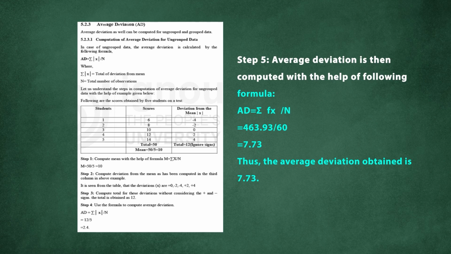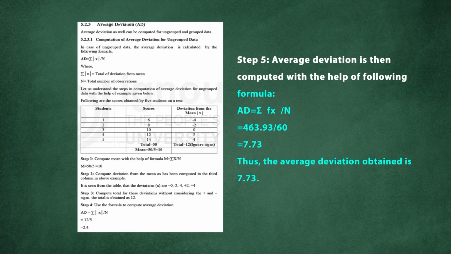And again we do the same thing: we subtract the mean score from each of the middle scores of the class interval, and we get another score, and we multiply by f, which is the frequency, and we get fx. Here the x is the small x, which is the deviation from the mean. So the score that we use in the class interval or group data is the middle score. By using all these steps that we can see on the screen, we can easily calculate the average deviation.